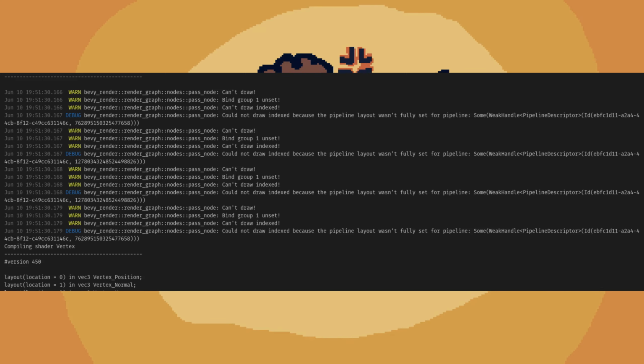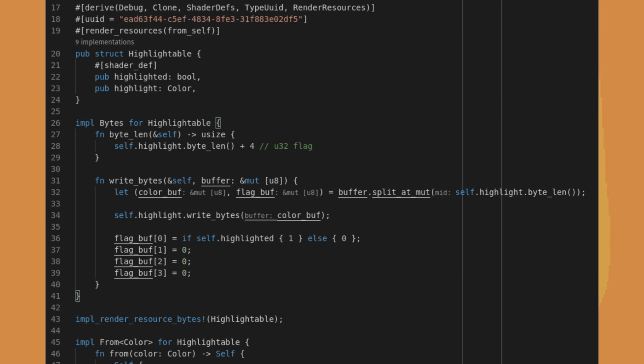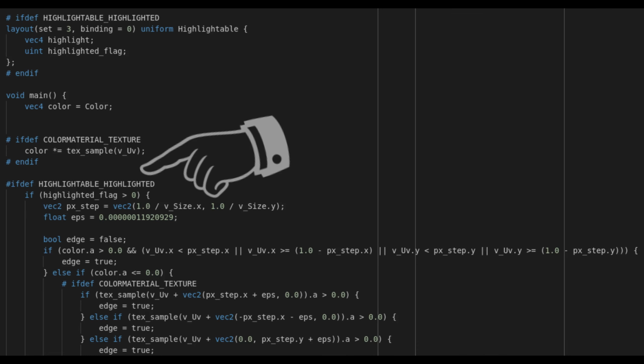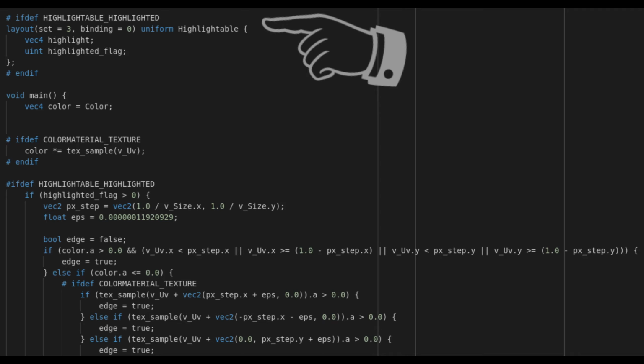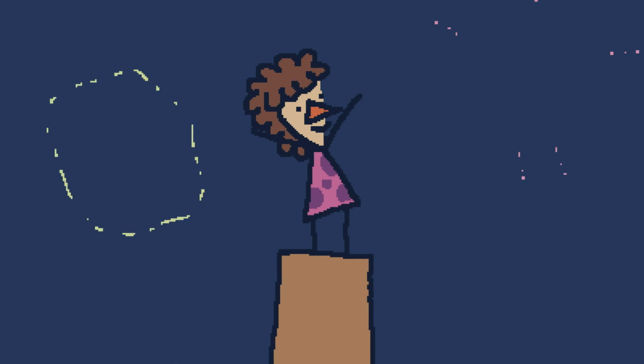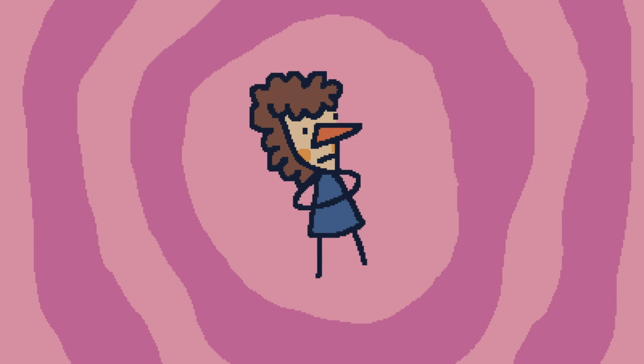The problem is basically that the thing I needed to pass to the shader, which is this highlightable struct, I didn't have that little shader def line. That line tells Bevy to generate a define in the shader to indicate that the entity has this highlightable component. Without it, I was trying to unconditionally bind the uniform, even if the entity didn't have the component, when I needed to do this instead. And then it worked. Well, there was another incident involving a typo, but we don't talk about that one.